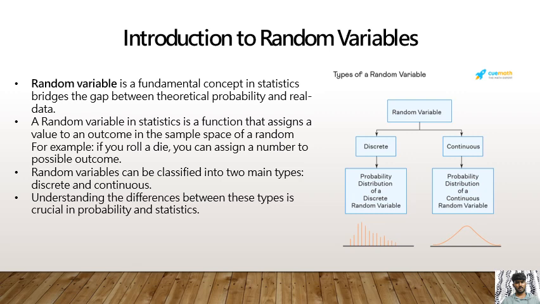Random variables can be classified into two main types, discrete and continuous. Understanding the difference between the types is crucial in probability and statistics.